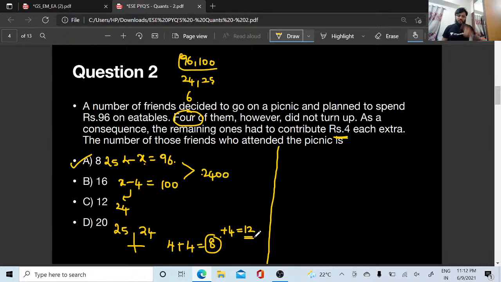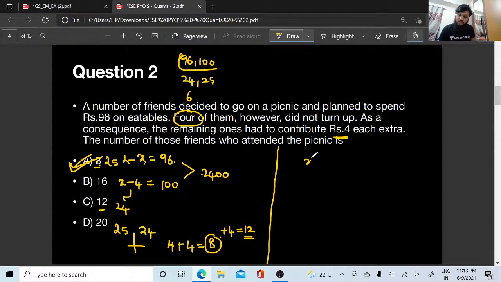Only one option gives you the difference of 4 with product 96. Yes or no, right? 8 12s are 96. In the options also, if you see, there is only one option which gives you with the difference of 4 an amount of 96 rupees. 16 and 12 also the difference is 4, but 16 into 12 is not 96. 8 12s are 96. From that approach also you can see the people who attended the picnic is 8, the people who were there before the picnic is 12, right?